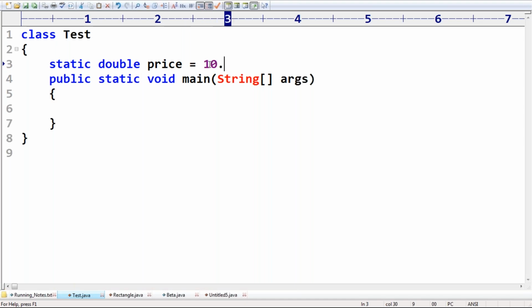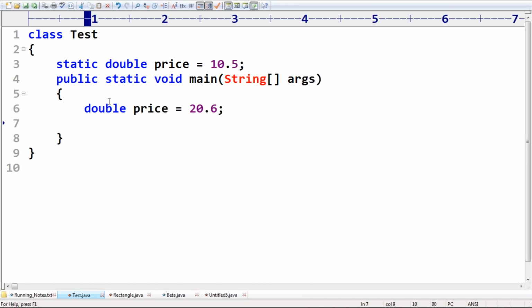Here my requirement is double price = 20.6. Yes, it is acceptable, because a static variable and a local variable having the same name is no problem at all. But inside the main method, price is always going to refer to this local one only. Well, now I'm asking, check price.